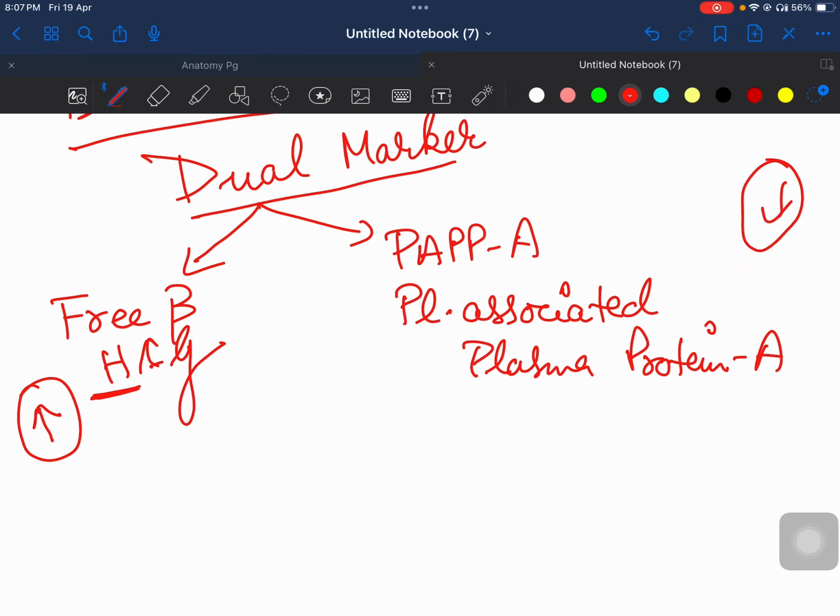ठीक है. So basically free beta HCG, HCG में H है तो always remember ये increase हो जाएगा अगर बच्चे में Down syndrome है. PAPP-A के अंदर कोई H नहीं है तो ये decrease हो जाएगा. ठीक है. अब तुम लोगों के लेवल के लिए this is enough कि तुम ये जान लो कि increase हो रहा है कि decrease हो रहा है. अगर PG level की बात करें तो हमें ये भी जानना होता है कि कितना decrease हो जाएगा और कितना increase हो जाएगा, but that is not asked in NEET PG. NEET PG में इतना ही आएगा कि तुम्हारा कौन सा मार्कर decrease होता है, कौन सा मार्कर increase होता है. So remember, beta HCG will increase, and PAPP-A will decrease. So this is dual marker.